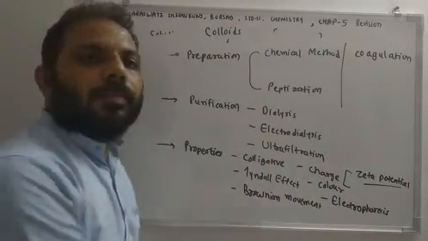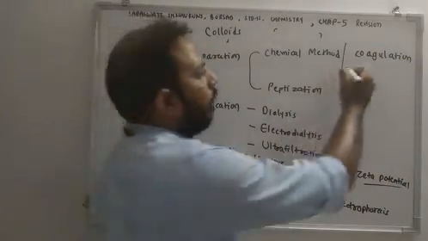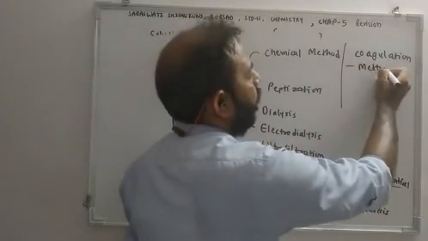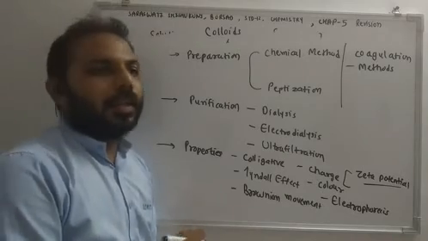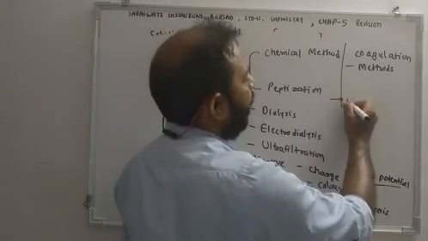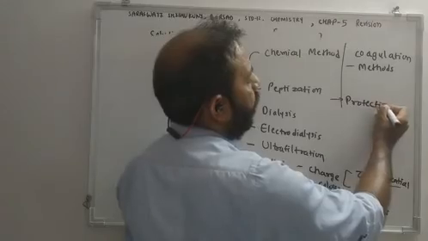Methods for coagulation. So you are supposed to remember different methods for coagulation. Okay. Then there is protection of colloids. Next topic is protection of colloids.